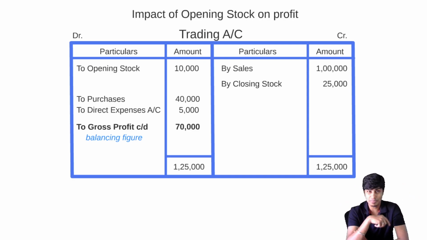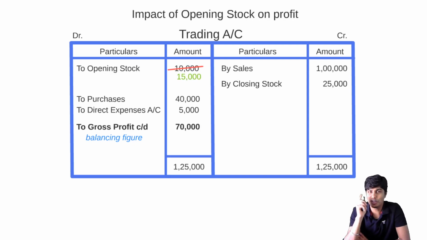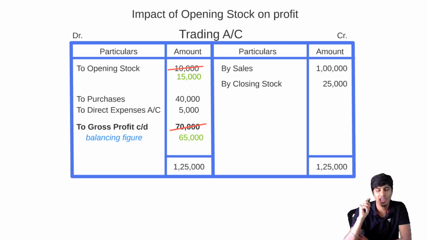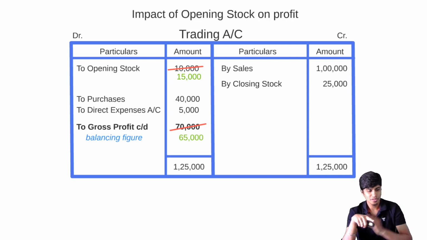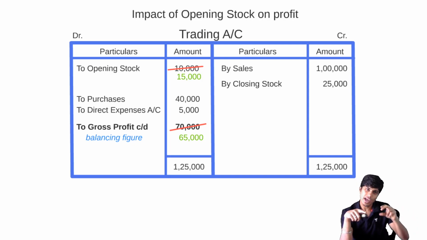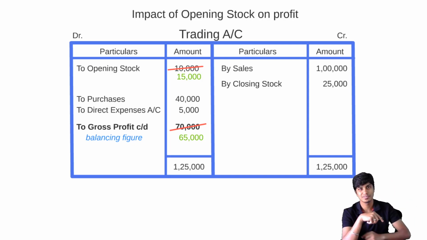Now if I change my opening stock from 10,000 to 15,000, the totals will remain the same. Now my GP will decrease from 70,000 to 65,000. Why? The total 1 lakh 25,000 is the same, no? If opening stock increases, GP has to decrease because they're in the same house.